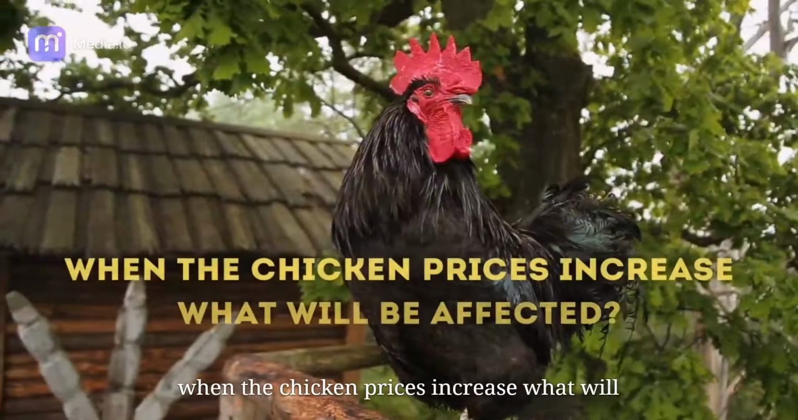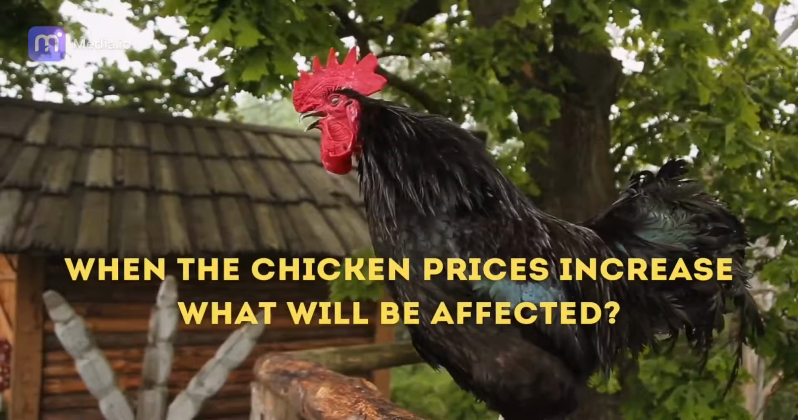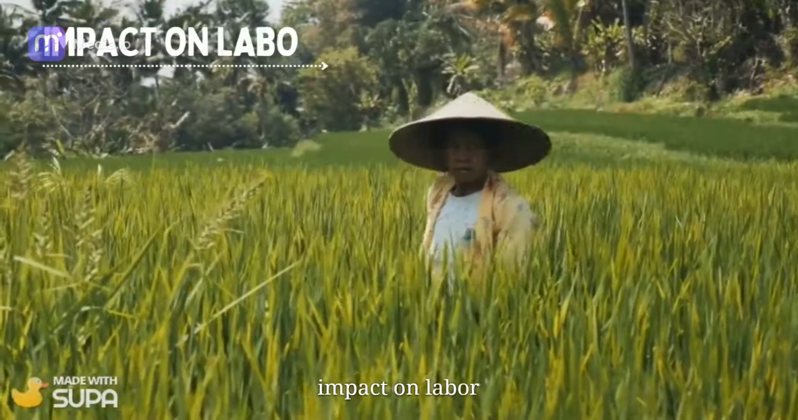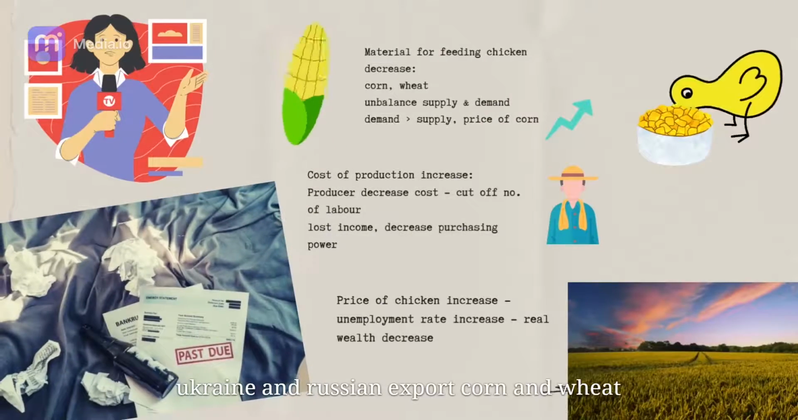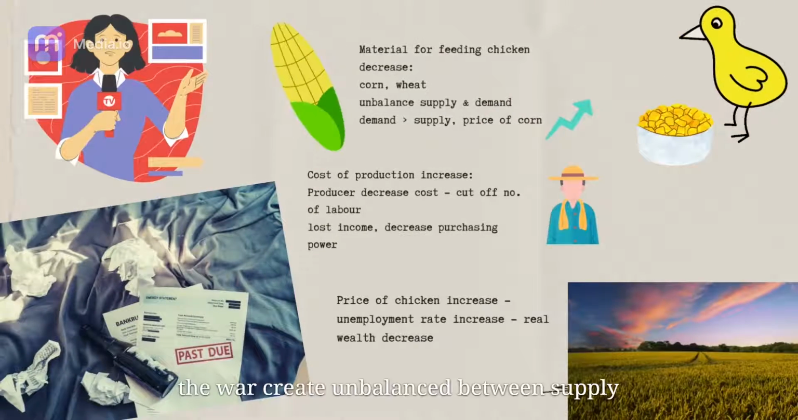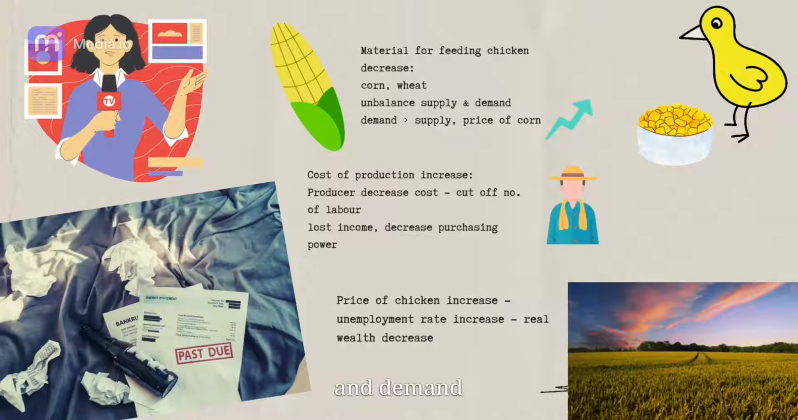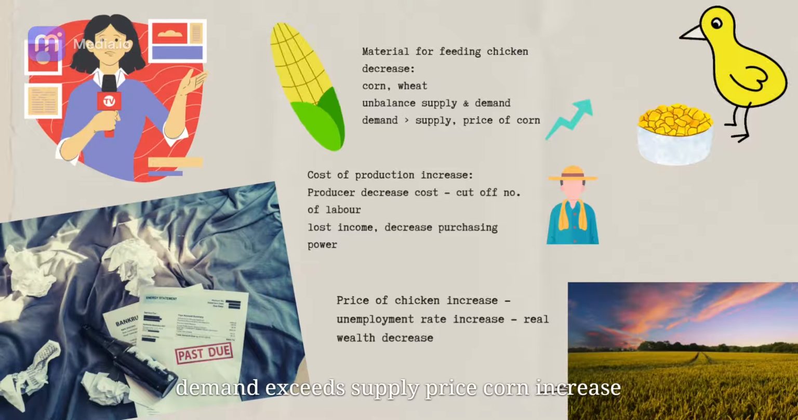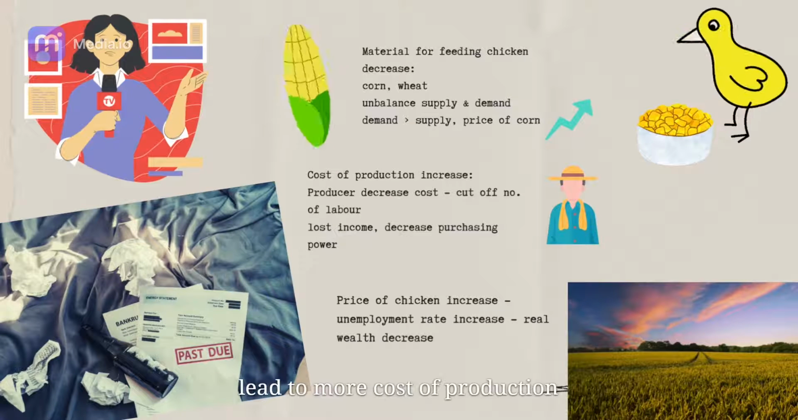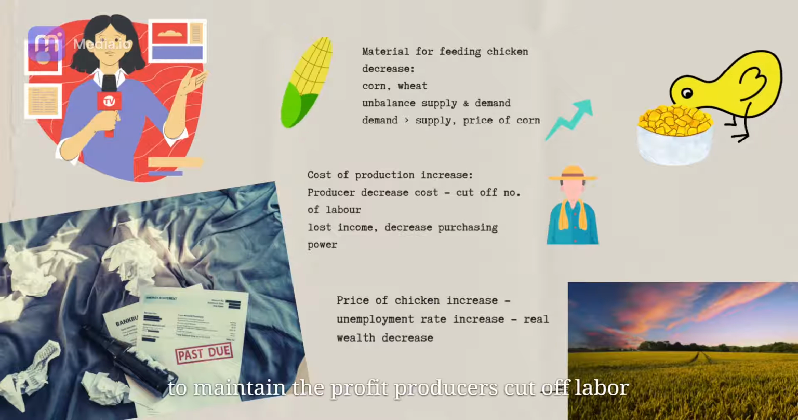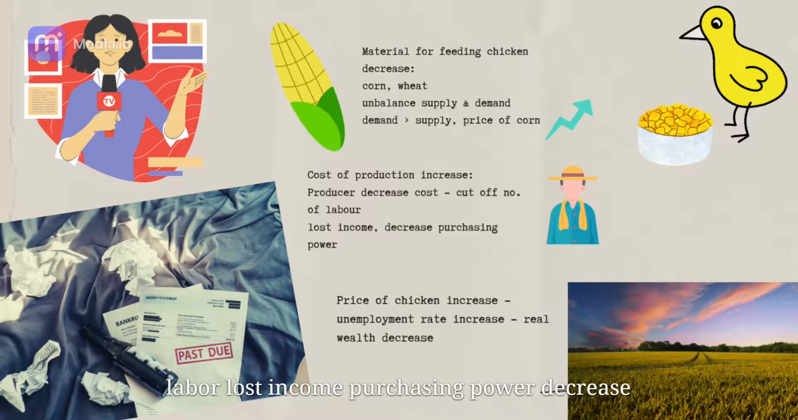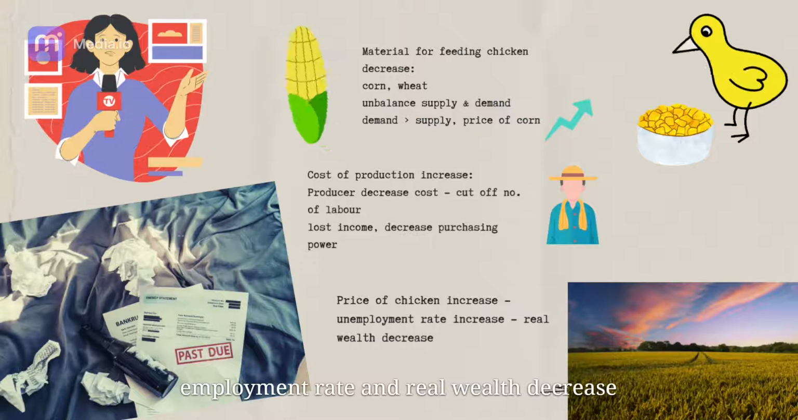When chicken prices increase, what will be affected? Impact on labor. Ukraine and Russia export corn and wheat. The war creates an imbalance between supply and demand. Demand exceeds supply, the price of corn increases, leading to more cost of production. To maintain profit, producers cut labor. Labor loses income and purchasing power decreases. In sum, when chicken price increases, employment rate and real wealth decrease.